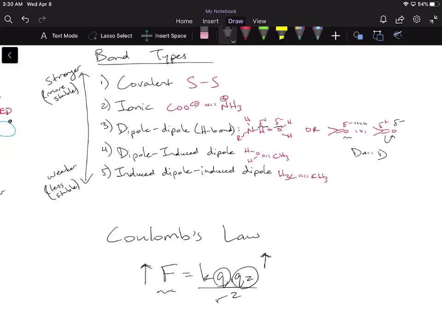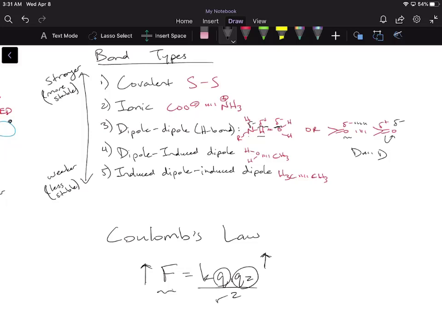Okay, now if we're going to look at an H bond, what we need for an H bond is a hydrogen connected to an electronegative atom. So the electronegative atom withdraws electron density from the hydrogen to make it partially positive, and then the partially positive hydrogen will then interact with another electronegative atom. So I drew the water over here. Notice how this is electronegative, and then the partially positive hydrogen is interacting with a partially negative oxygen, and that's the H bond, okay?